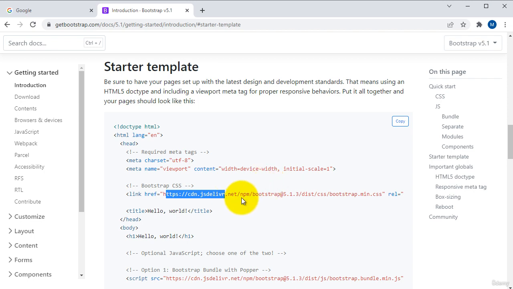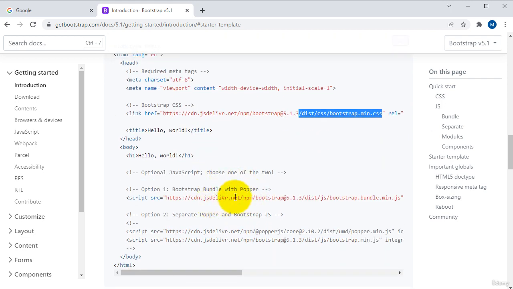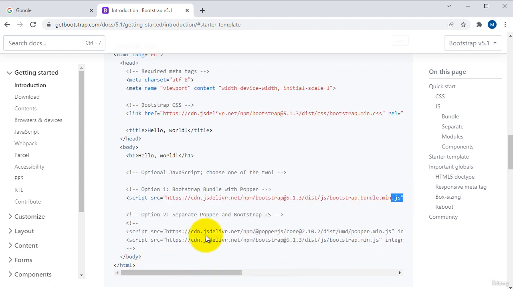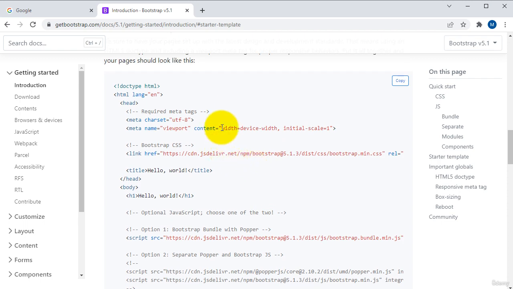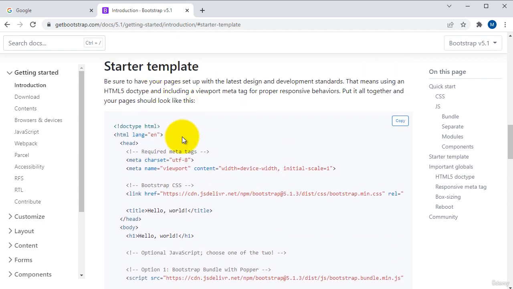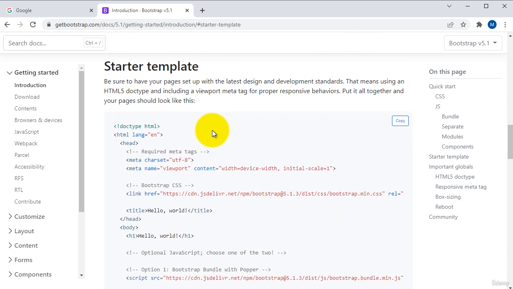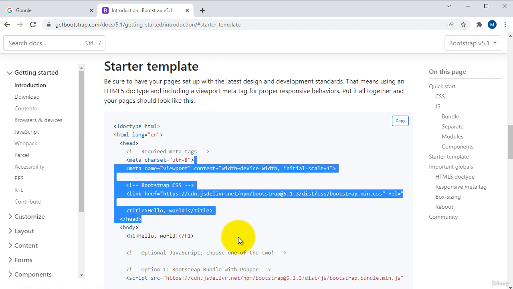Remember, if you use this CDN JS delivered bootstrap.min.css, or else the CDN JS delivered JavaScript files, then you need to use internet. If you don't have internet, you couldn't get any responsive features after using this starter template. So depending upon your requirement, you can use the CDN link, or else you can download those Bootstrap files.